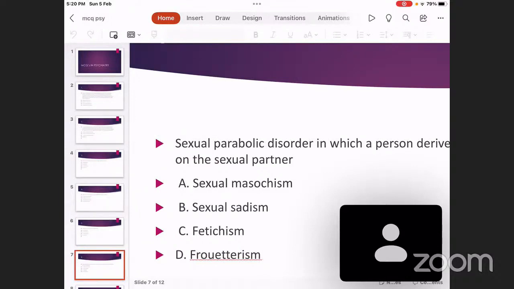Frotteurism, the fourth one. Frotteurism is the kind of issue which happens in crowded places. So getting sexual pleasure by rubbing your genitals against the body of an unsuspecting person, that is frotteurism. It happens in crowded places, etc. Then the fifth one, which is not given in this list, pedophilic disorder. Pedophilic disorder means sexual arousal exclusively towards children who are developmentally immature, children who are less than 12 years of age, to be specific.